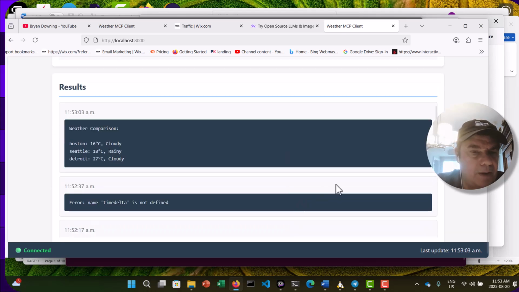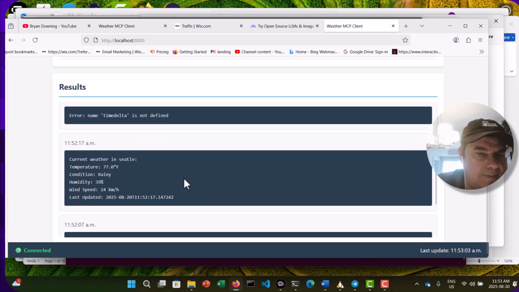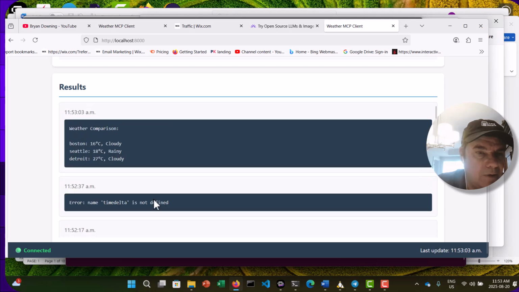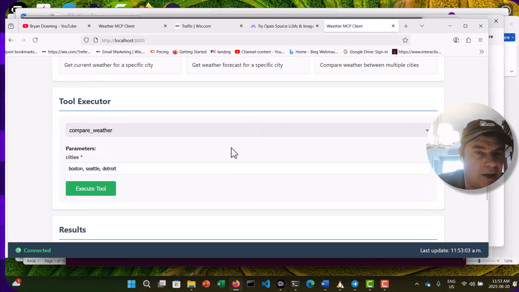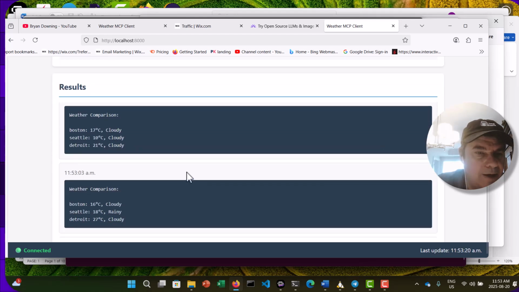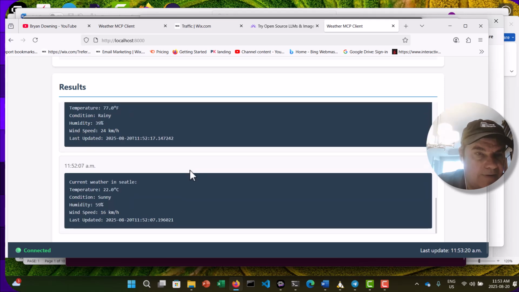So here we have some discrepancies in the time delta. We have Seattle. Oh, looks like it didn't work. Compare weather. Did it work? Let me refresh that. Yeah, no, didn't work.